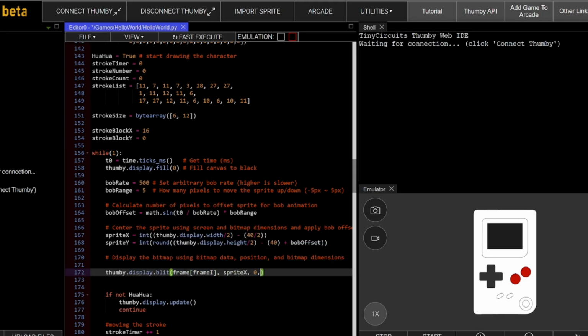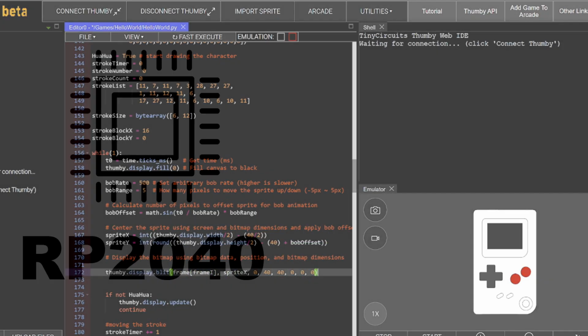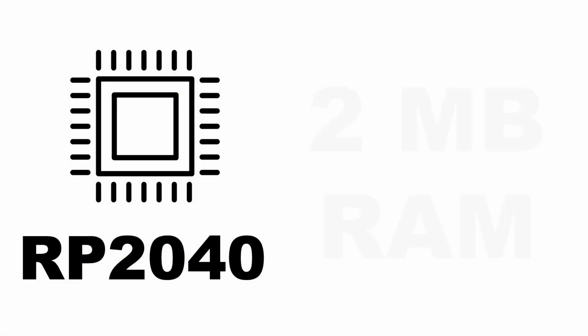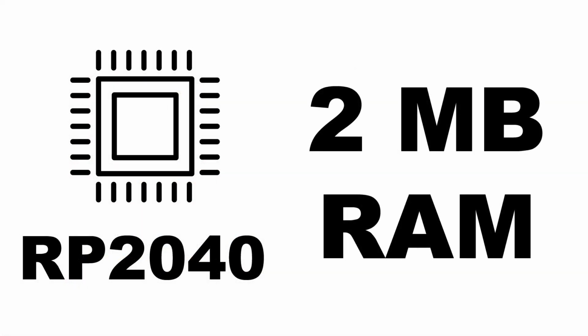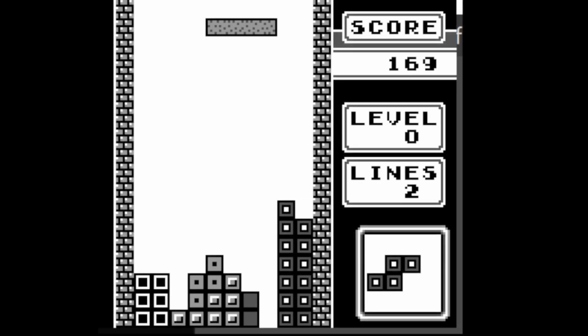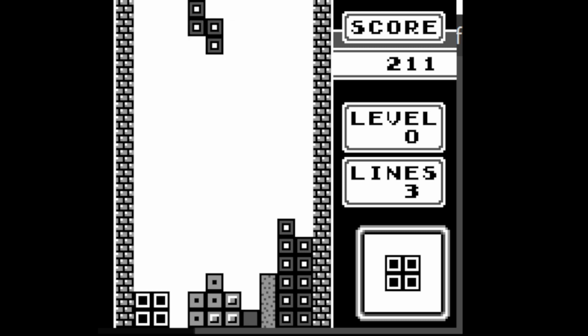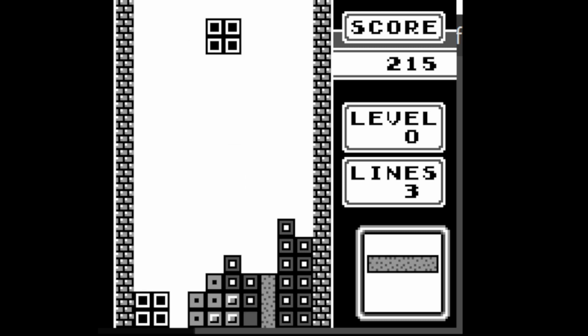Or is it? Because the Thumbie is easily programmable, and since its Raspberry Pi 2040 processor and 2 megabytes of memory make it a powerhouse compared to the original Game Boy system, it should be able to emulate its functions easily, right? Yes and no. Theoretically, one would be able to write an emulator that would fit onto the Thumbie system and play Game Boy games, but it is unlikely that anyone will ever do that, and we'll see why later on.